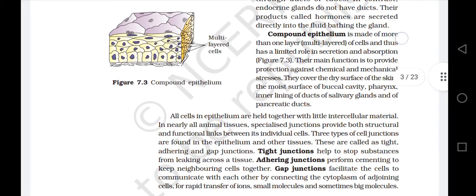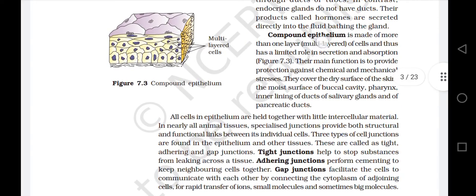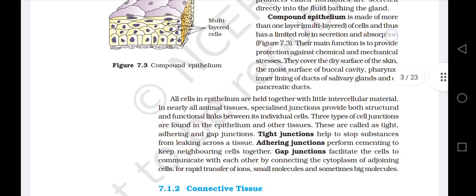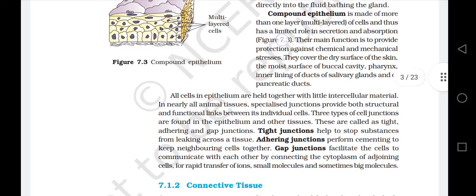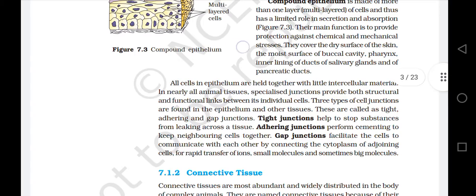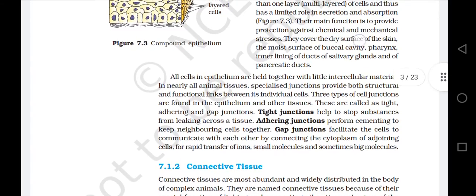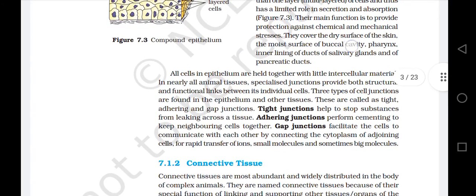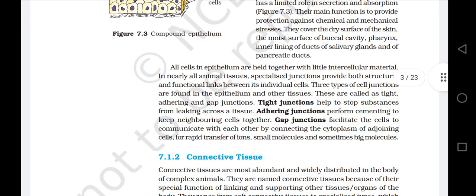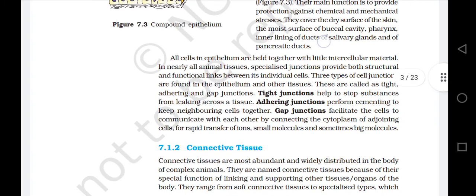Compound epithelium is made of more than one layer, multi-layered cells, and thus has a limited role in secretion and absorption. Figure 7.3. Their main function is to provide protection against chemical and mechanical stresses. They cover the dry surface of the skin, the moist surface of the buccal cavity, pharynx, the inner lining of the ducts of salivary glands, and of pancreatic ducts.